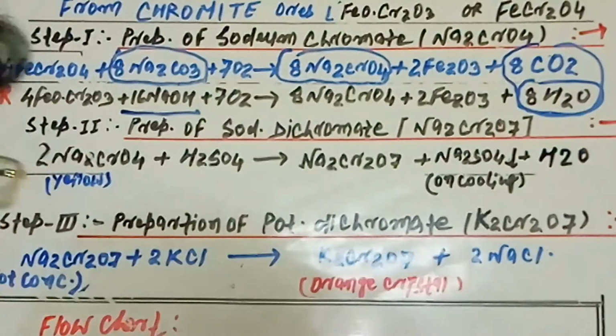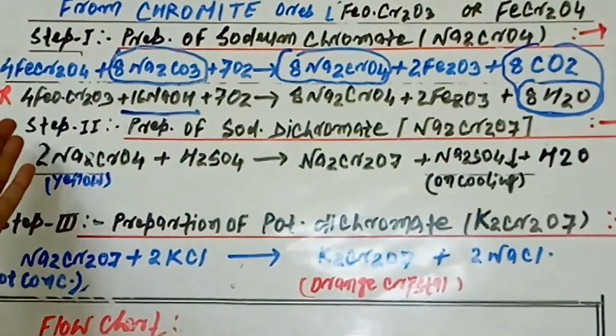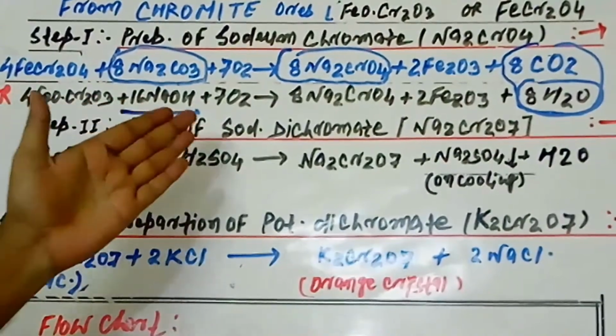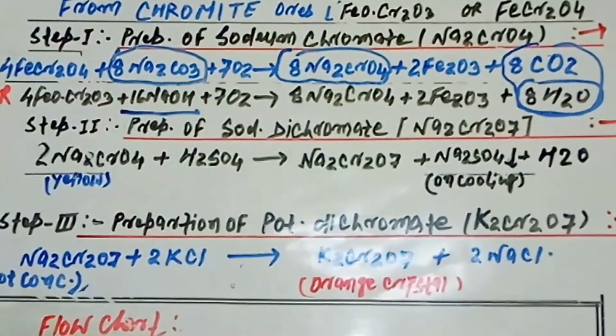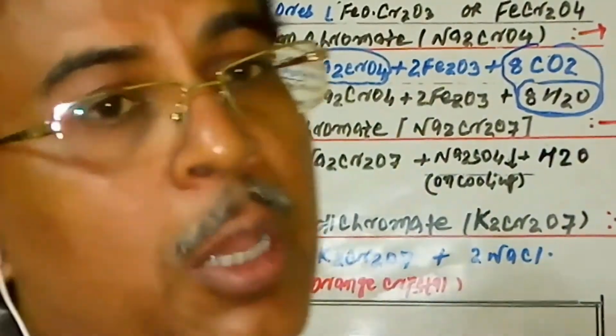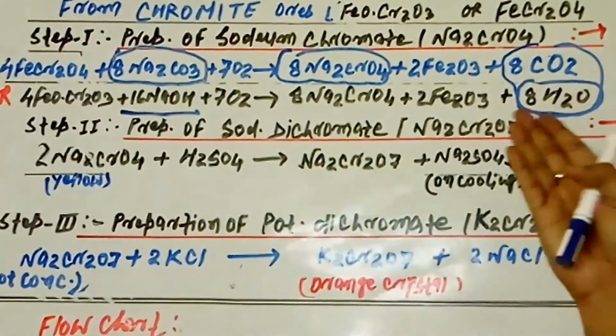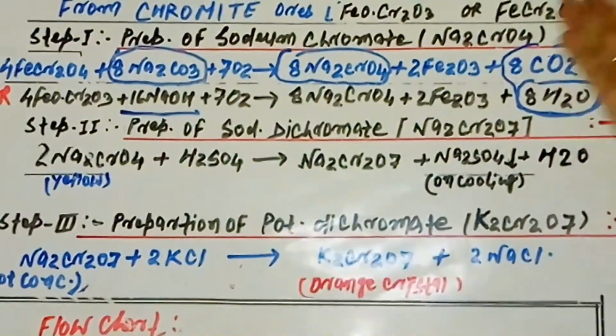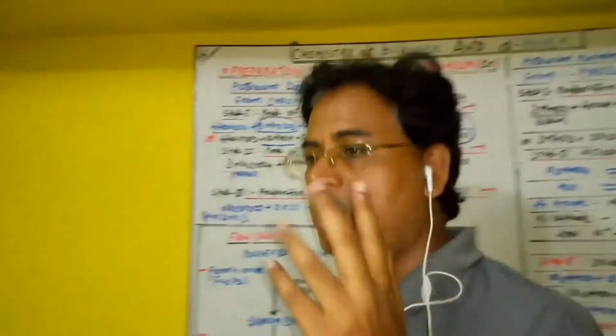So again we repeat the reaction. What type of reaction is taking place? 4 FeO·Cr2O3 plus 16 NaOH plus 7 O2 produces 8 Na2CrO4 plus 2 Fe2O3 plus 8 H2O. This happens in the first step.